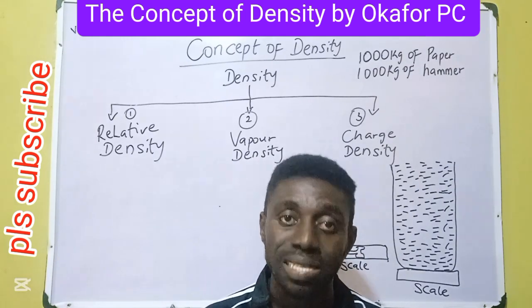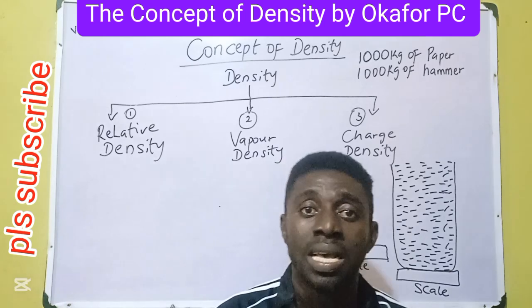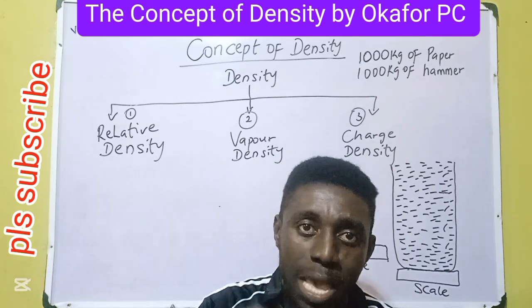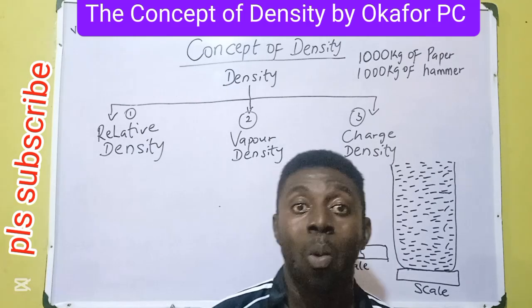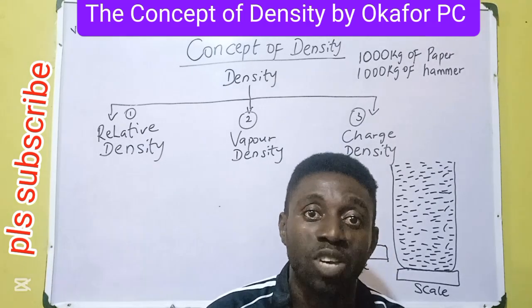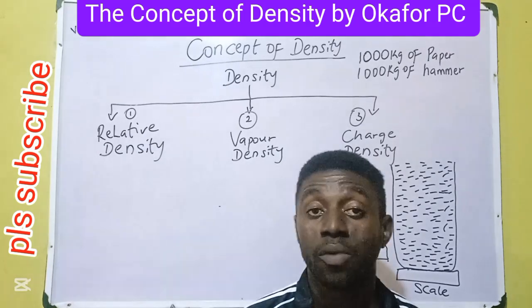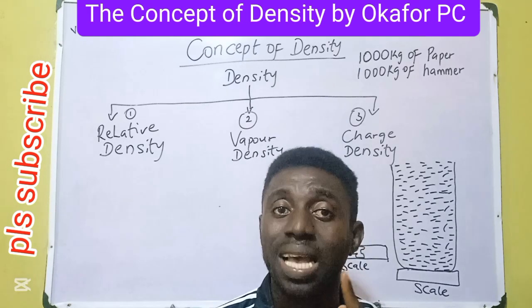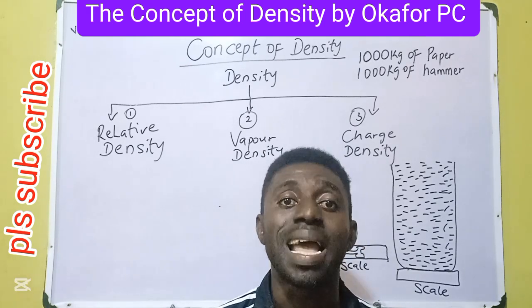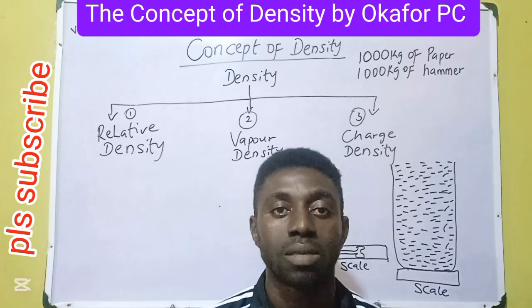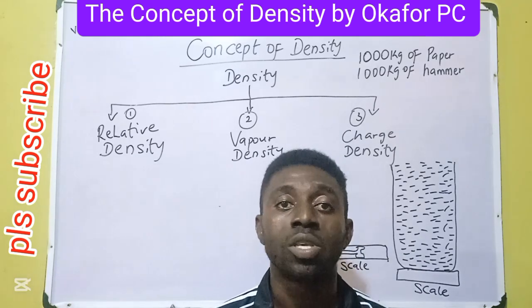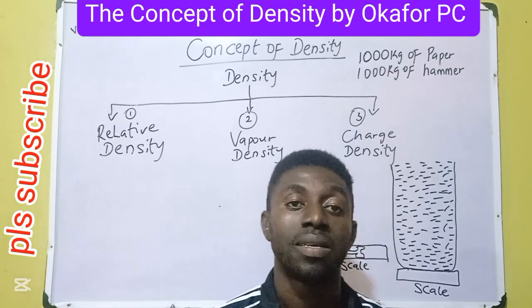The arrangement of particles in a way that every space is targeted to be occupied by a particle. So denser bodies accumulate more particles, while less dense bodies are highly spaced out, accumulating fewer particles. Recall, anytime we do science logic, we try our best to portray it in a mathematical equation to simplify the nature of that concept. So that will take us to the formula for finding density.